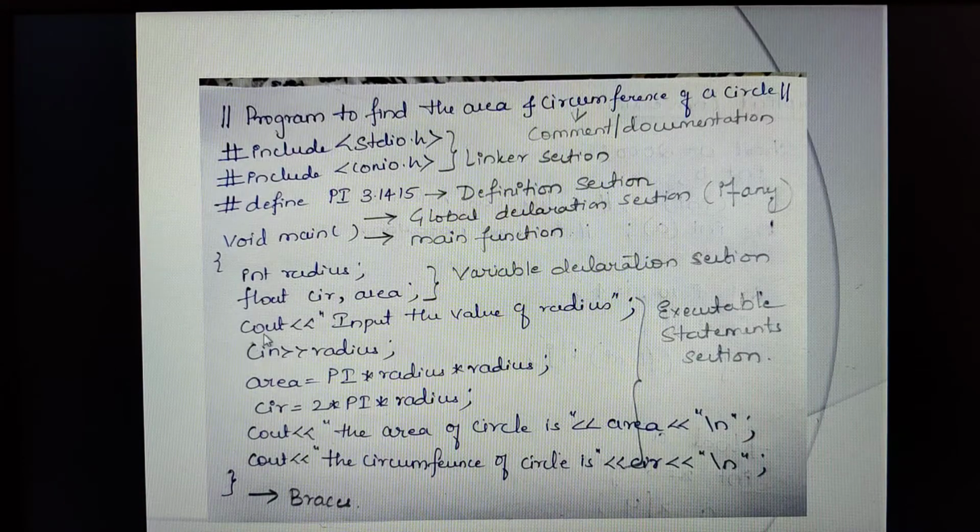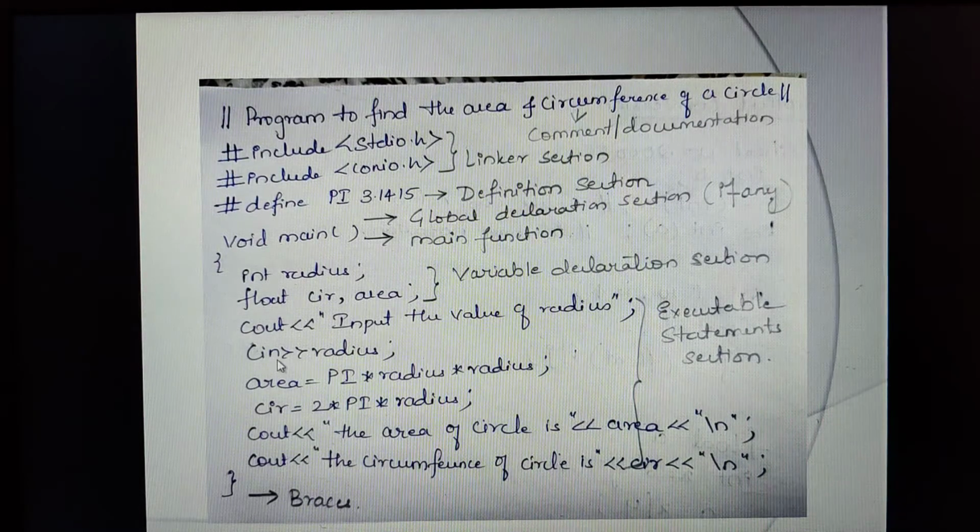Understood? Then cout, it's a console output, a printing statement. Then input the value of radius. I am asking the user, and suppose the user types 5. When the user types the radius as 5 from the keyboard, the value 5 will be accepted by the cin operator and stored in memory. Isn't it? That is what the cin operation is. It will accept whatever data the user enters from the keyboard. Therefore, it is console input.